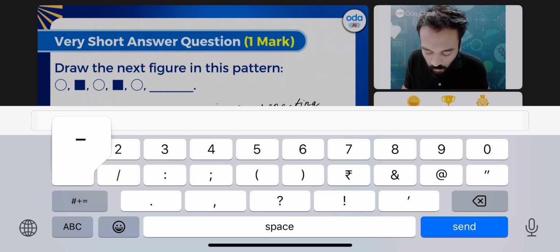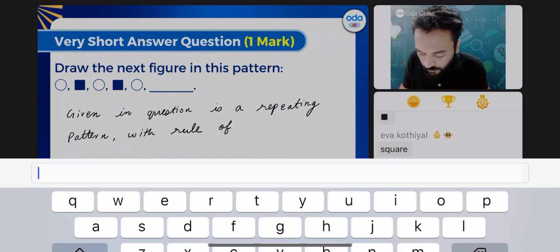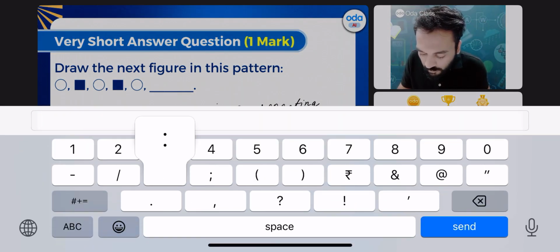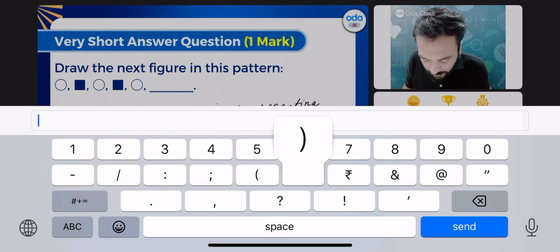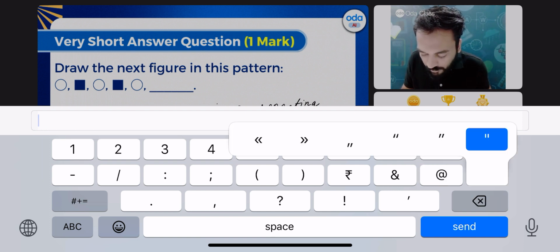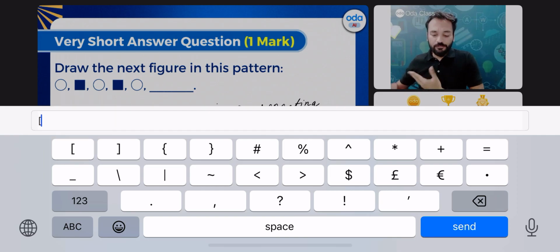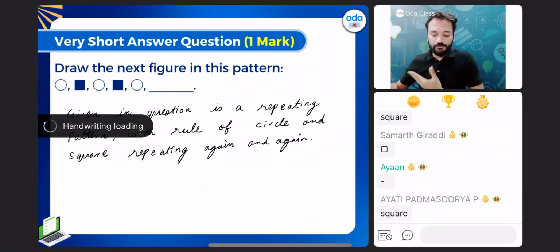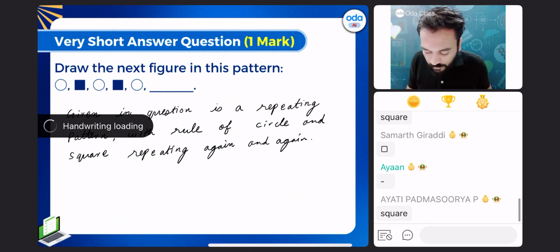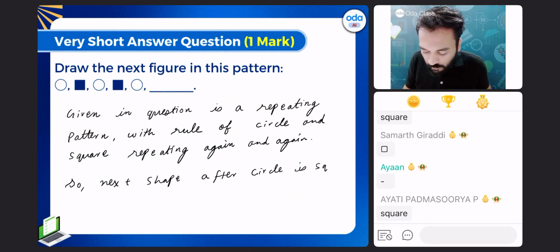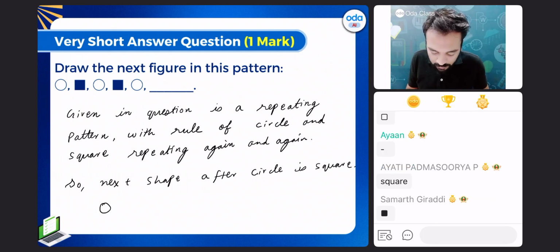With the rule of circle and square repeating again and again, the next shape after circle will be square. Like this, circle, square, circle, what will come over here?